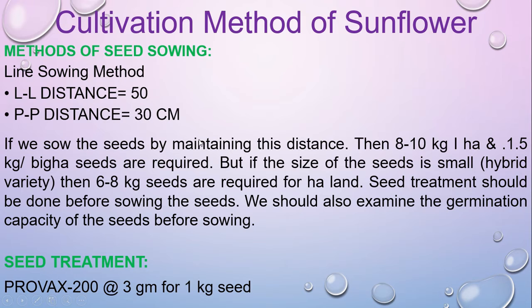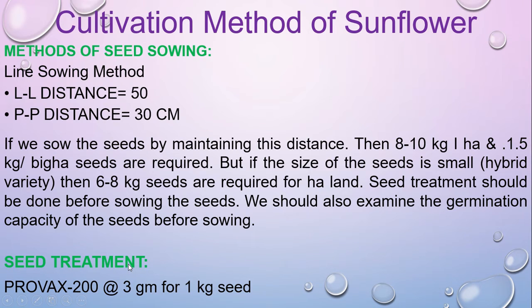If we sow the seeds by maintaining this distance, then 8 to 10 kg per hectare, and 1.5 to 2 kg seeds per bigha are required. But if the size of the seed is small, that means hybrid, then 6 to 8 kg seeds are required. We should also examine the germination capacity of the seed before sowing.